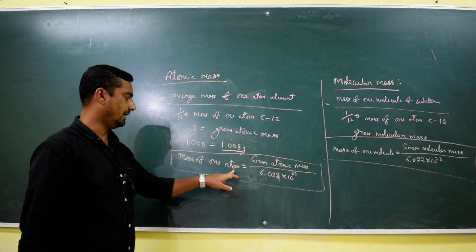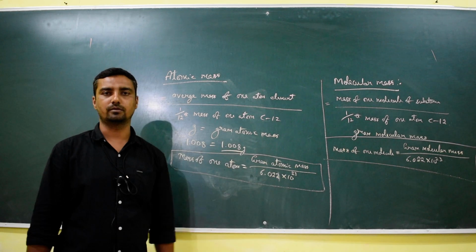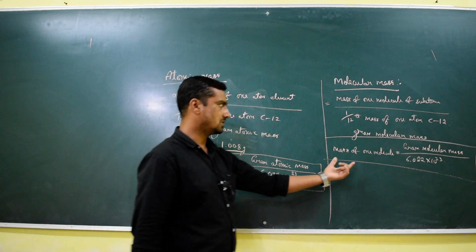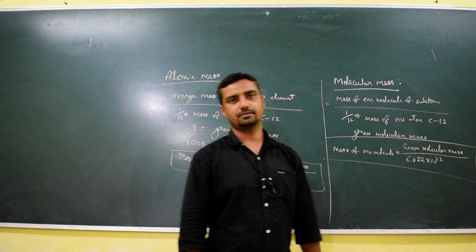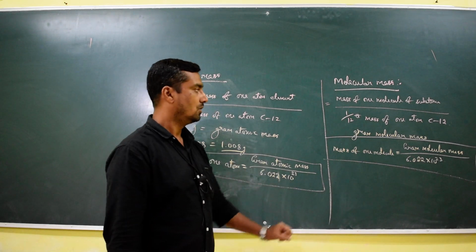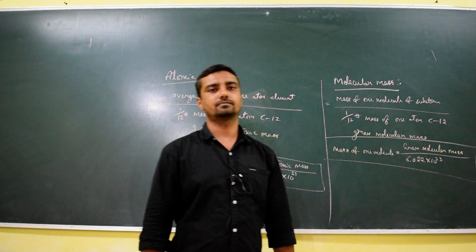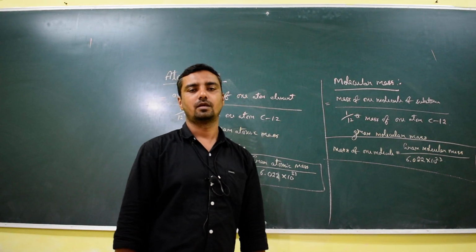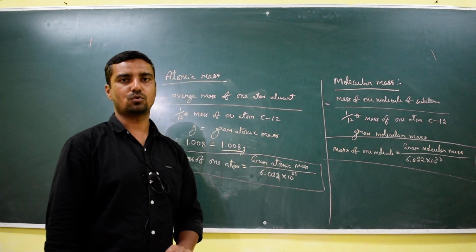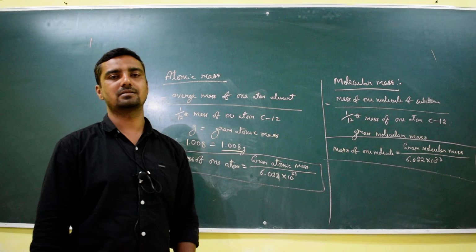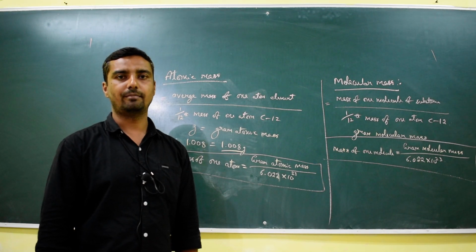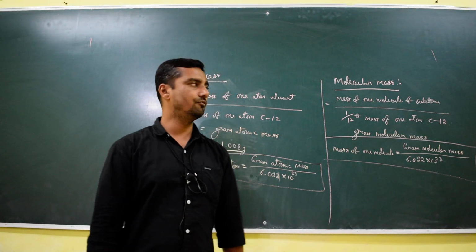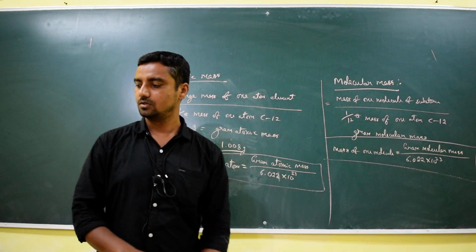If we take the atom, that is atomic mass. If we take the molecule, that is molecular mass, right? The mass of one atom equals gram molecular mass by Avogadro number. The mass of one molecule equals gram molecular mass by Avogadro number, right? Now we have to find out how to find the molecular mass. It's very important. In problems they will not give the molecular mass, so you have to memorize the mass number of a few elements. Understood? So how can you find the gram molecular mass?